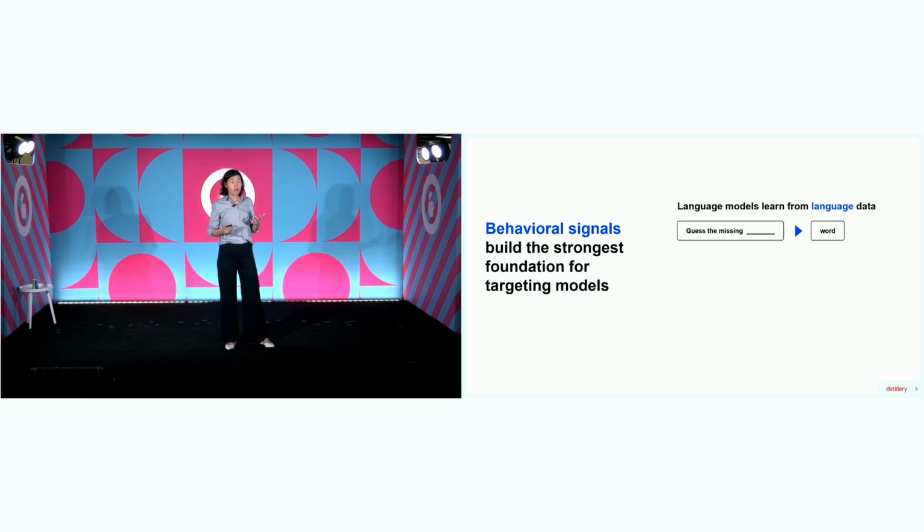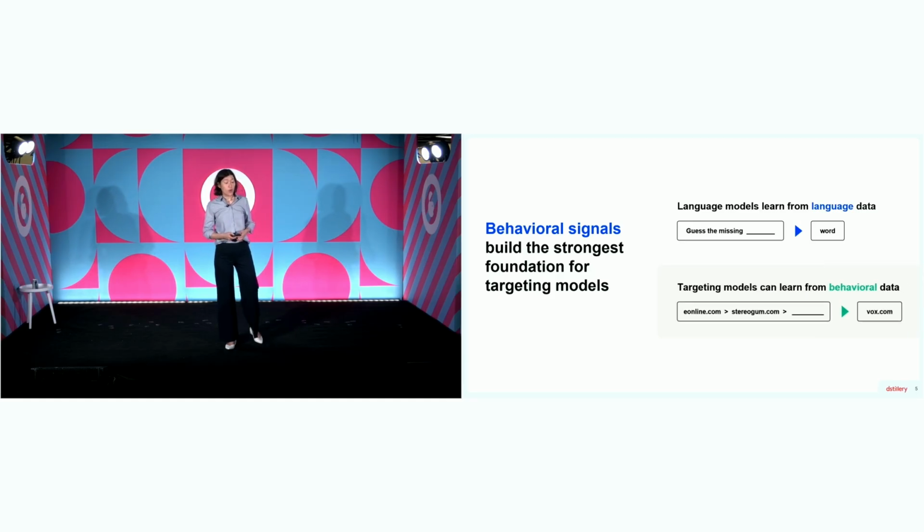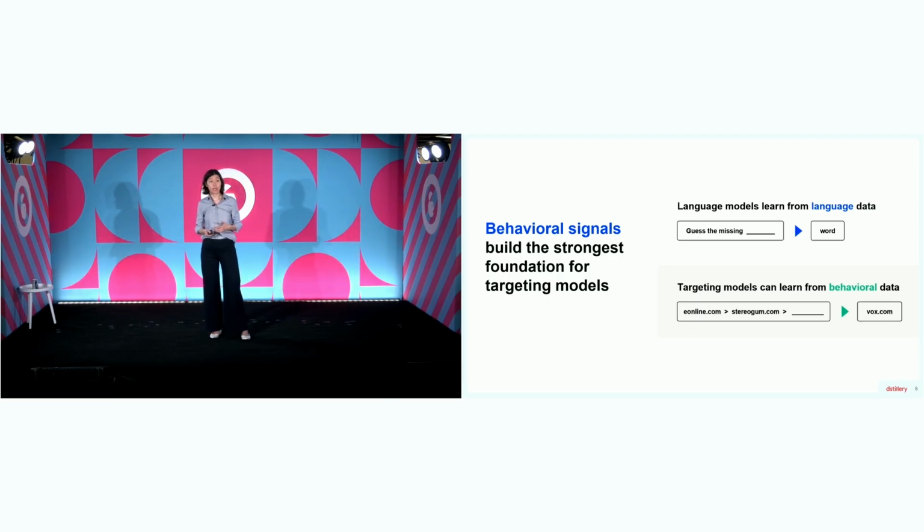Targeting models really are behavioral models. Their job is to understand and predict behavior. And the best way to learn about behavior is from behavioral data. So in the same way that ChatGPT learns what a word means by guessing the missing word in a sentence, our AI learns what websites mean by guessing the missing website in a journey. And I'm talking about opted-in digital panels collected outside the ad ecosystem.